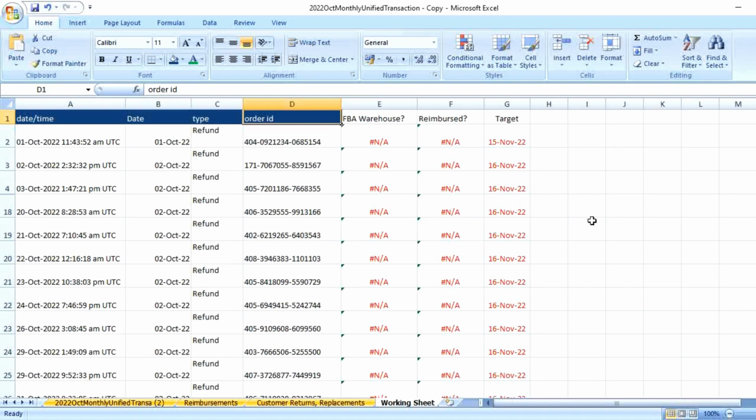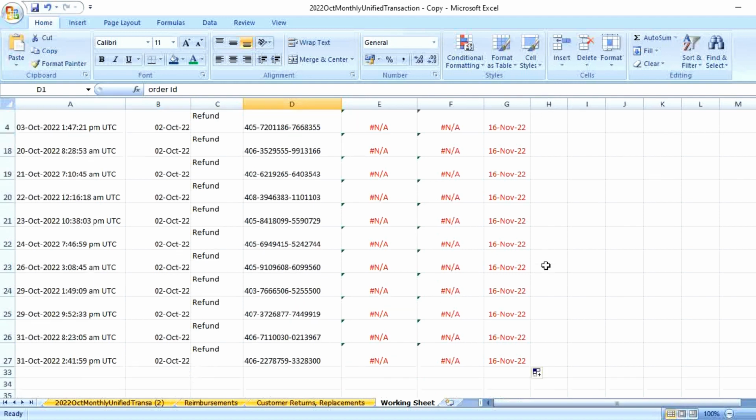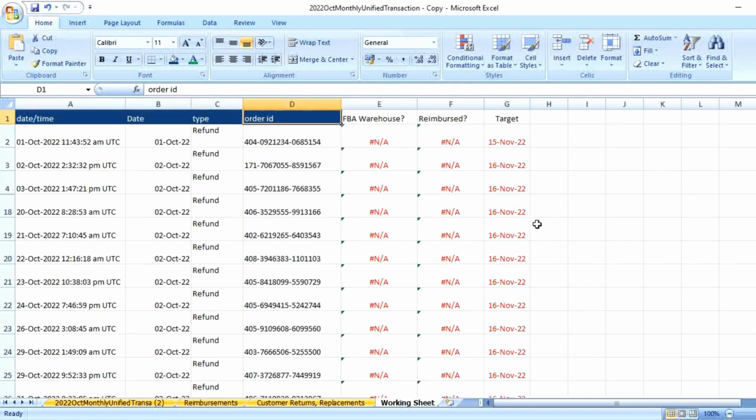Now most of this activity is automated. Amazon will do it by themselves. However, there could be a couple of errors, so it's also a best practice that you check now and then. I would say wait for a 45 to 60 day window. Don't wait too long. For example, in this case, you see November, and more than 1.5 months has passed. So do not wait that long. Within a 45 to 60 day time window, please do check your data and then request Amazon to look into this.